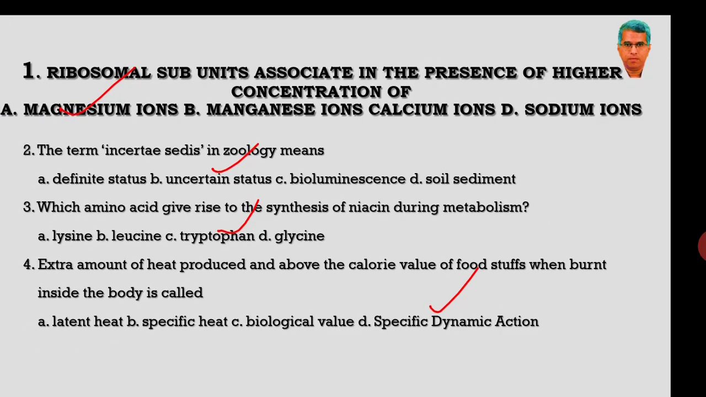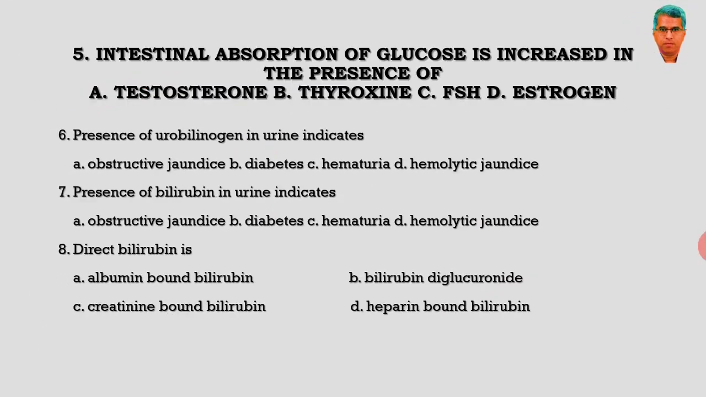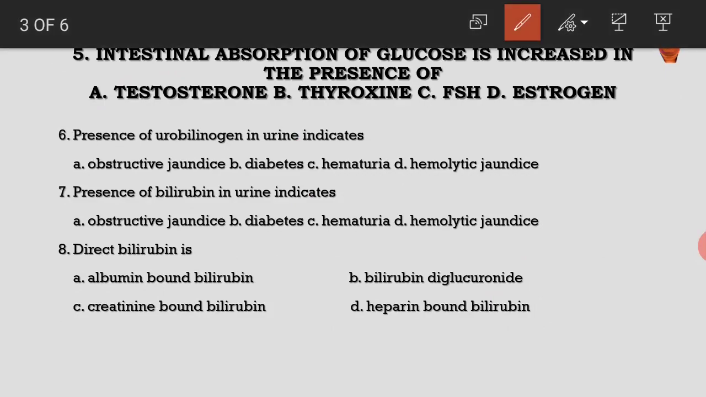Let us go to the next slide. Intestinal absorption of glucose is increased in the presence of thyroxine hormone.